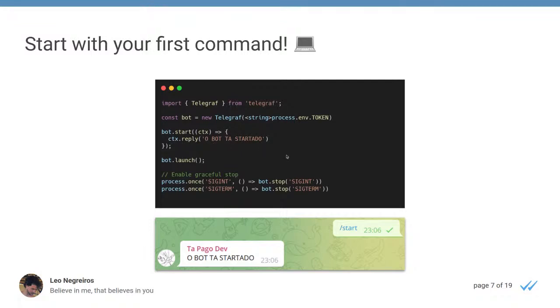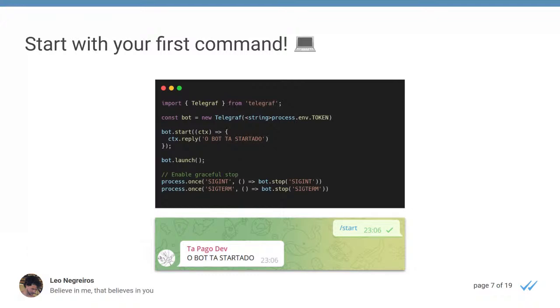The bot has started. Yes, this has a lot of Brazilian slang because I created it for Brazilian friends. So I will try my best to translate it, but there are some that can't be translated. I'm sorry if you are not from Brazil, but I will try my best.